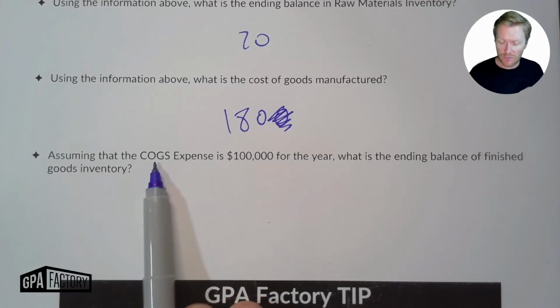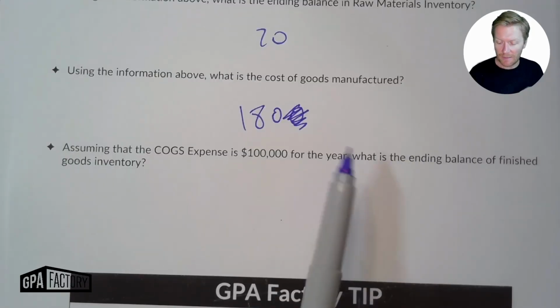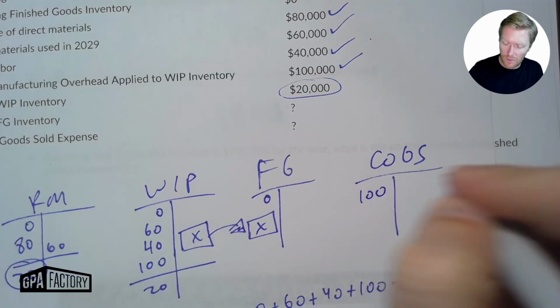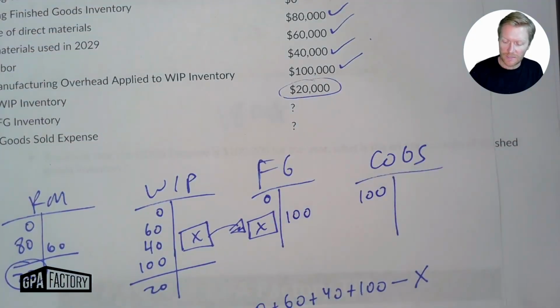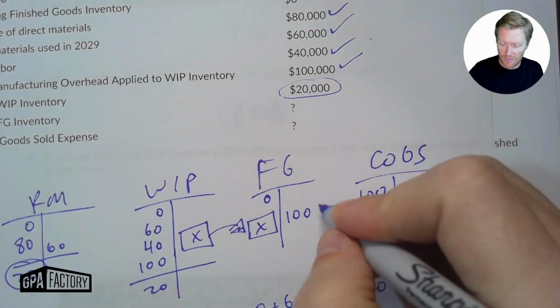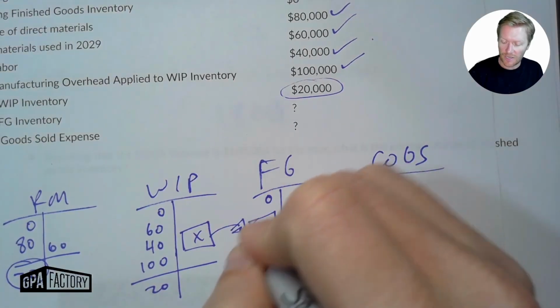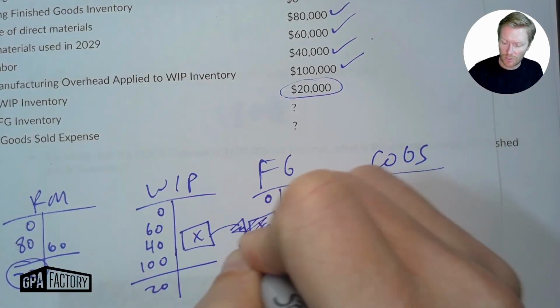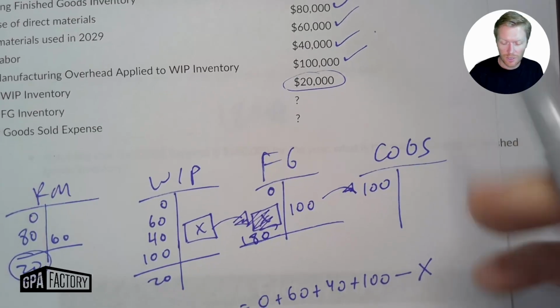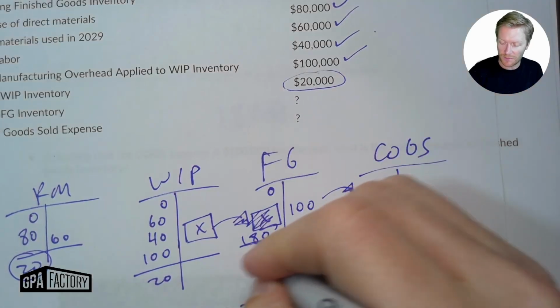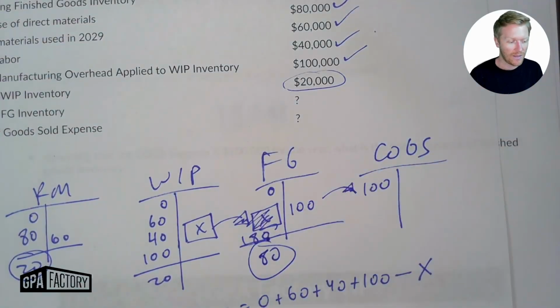So assuming cost of goods sold expense is 100,000 for the year, what is the ending balance of finished goods inventory? So 100,000 is our cost of goods sold. And we know that that's what came out on the right of finished goods because it ended up being sold. We just calculated that this cost of goods manufactured is 180. So we started with nothing. We had 180,000 of goods that were finished. We sold 100,000 of them. So that means that we're left with 80,000. And that's the answer for that.